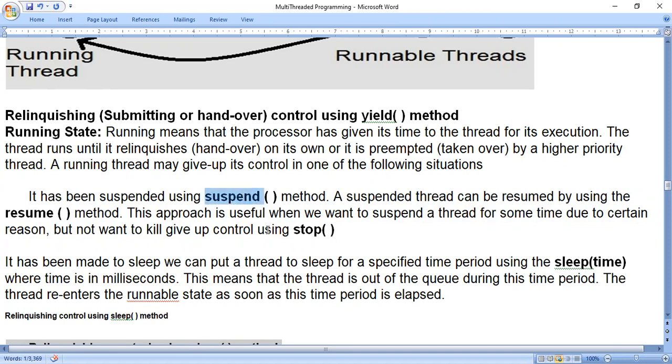So if you want to restart that, then you have to use the resume method. You should not use the start method. The start method is used only once. You have to use the resume method. Okay.